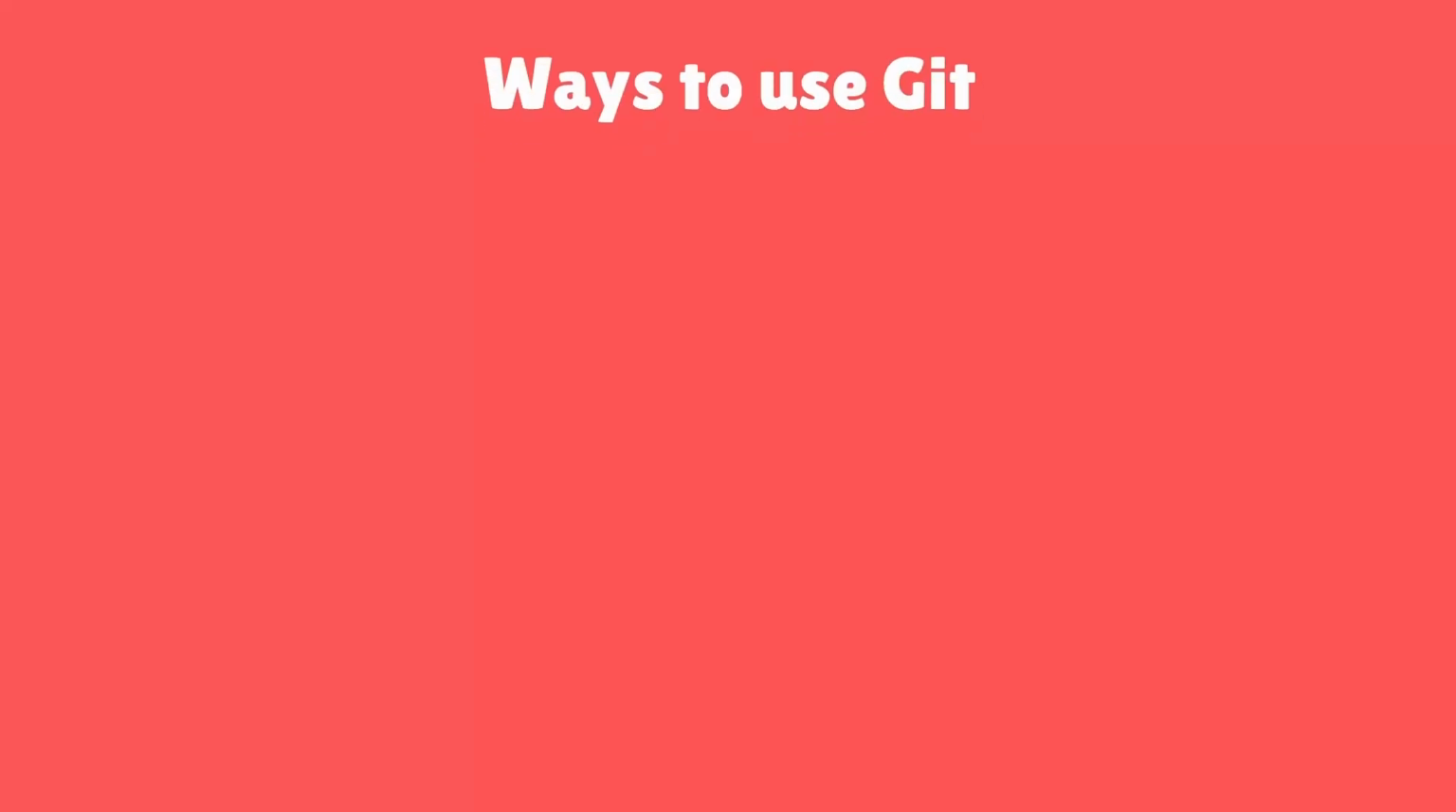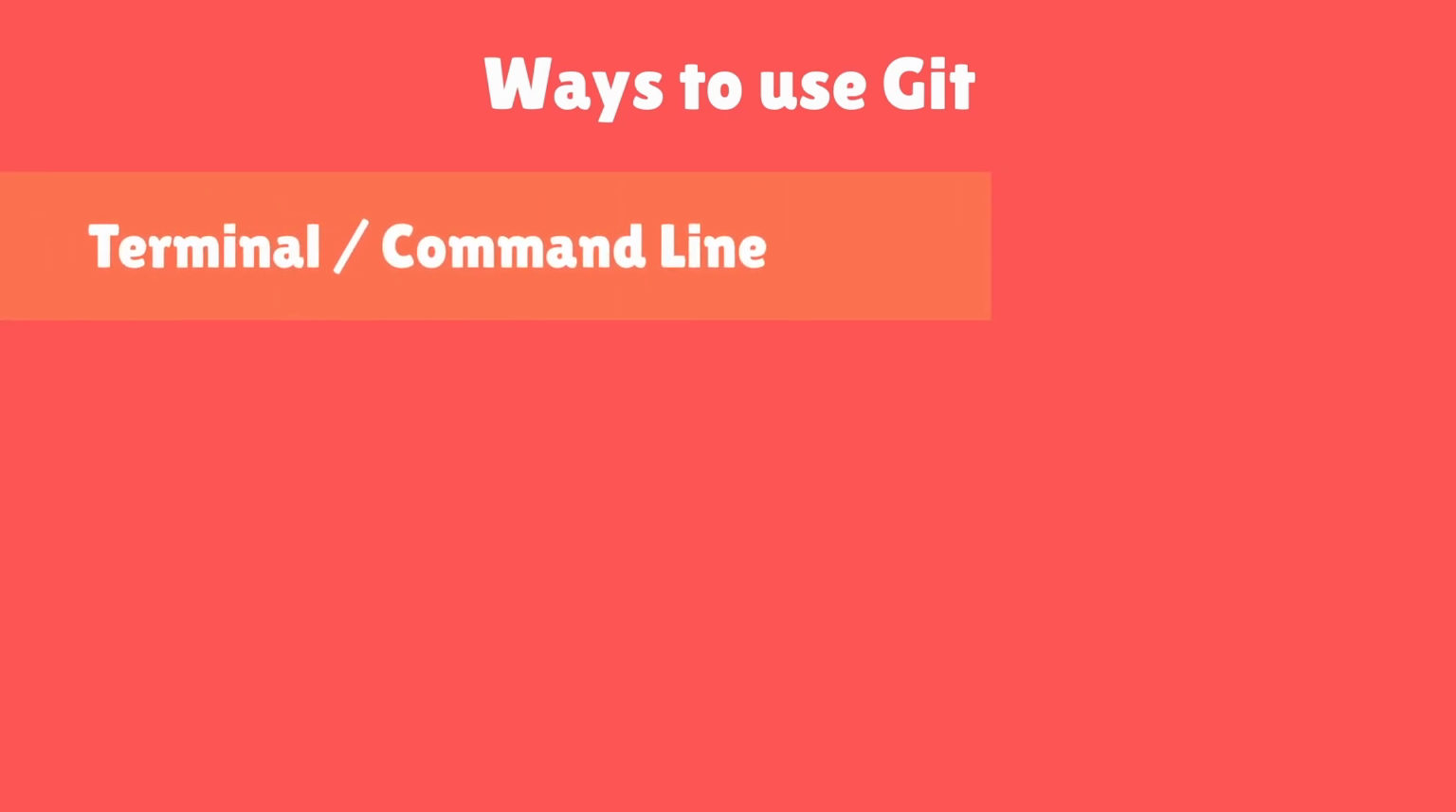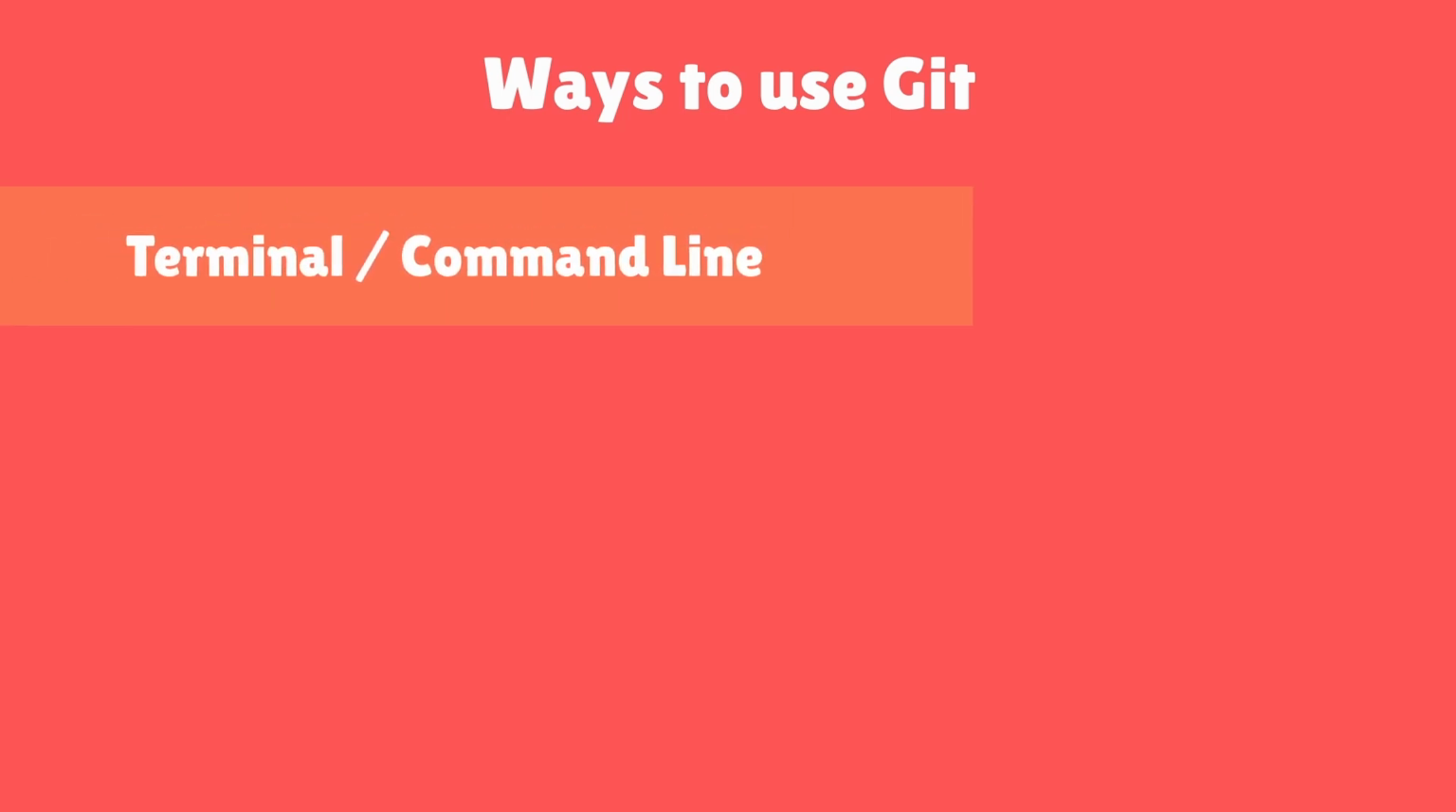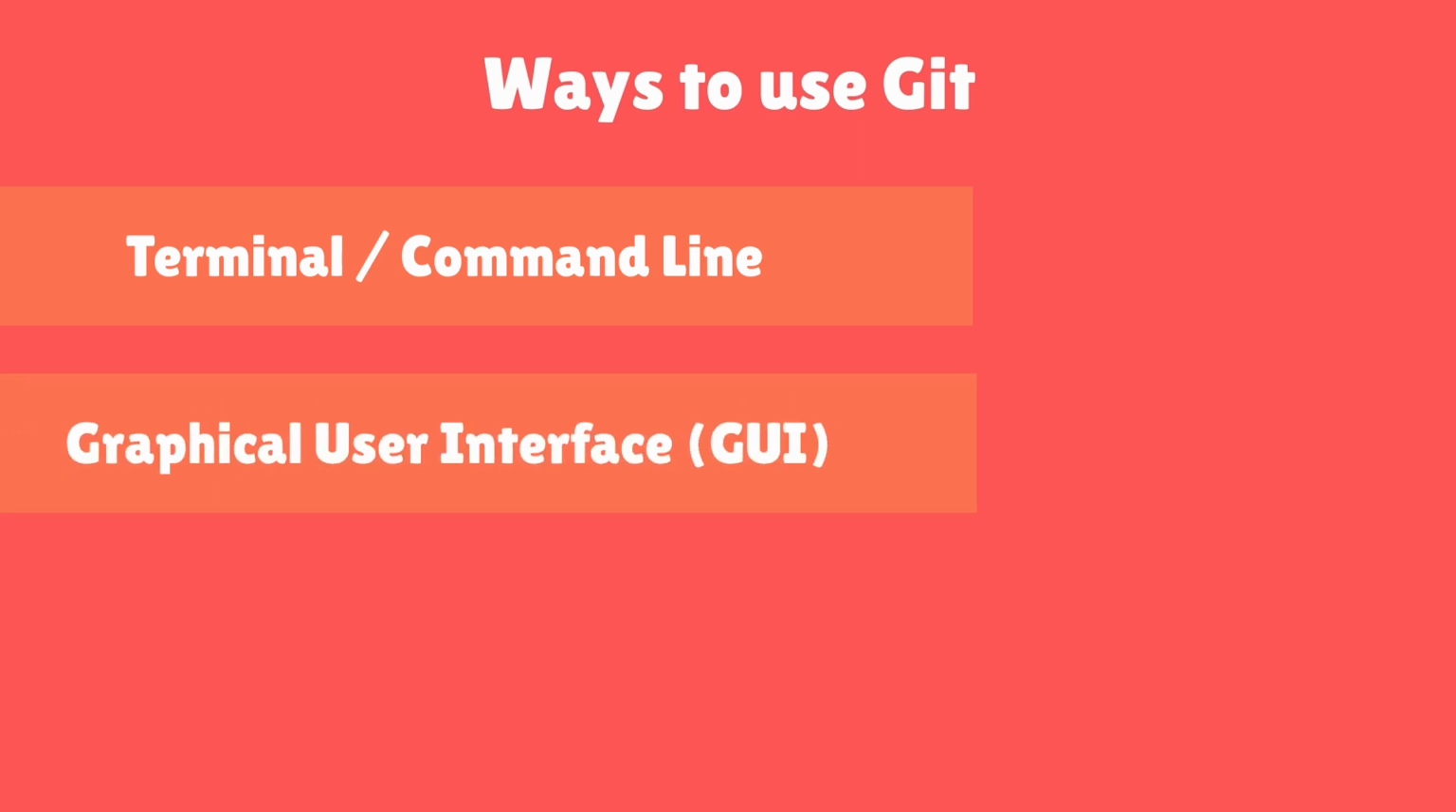Here are a few ways to use Git. The first is the most common method, using Git through the terminal or command line. It's the fastest and preferred method of using Git, as it gives more control over the workflow compared to other GUI or code editors. The second method is through a graphical user interface.